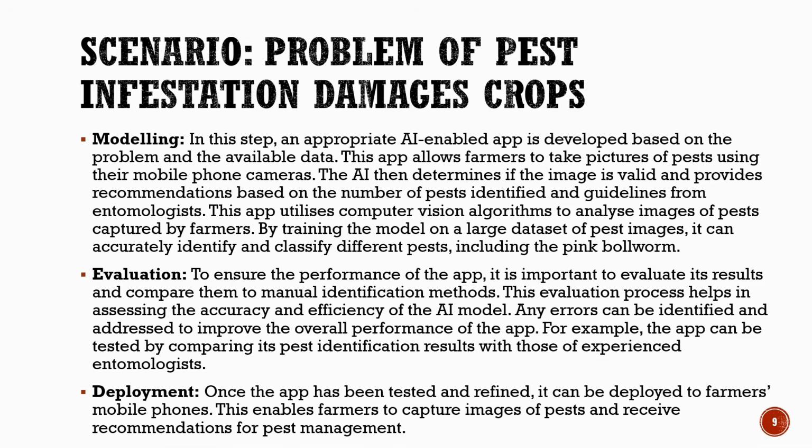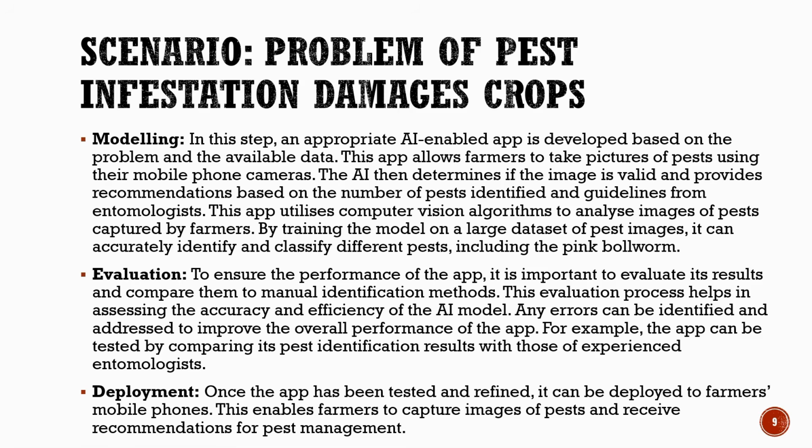Let us now understand the final stages of the AI project cycle in this scenario. Modeling. In the modeling stage, an AI-enabled application is developed based on the problem and the available data. This app allows farmers to take pictures of pests using their mobile phone cameras.